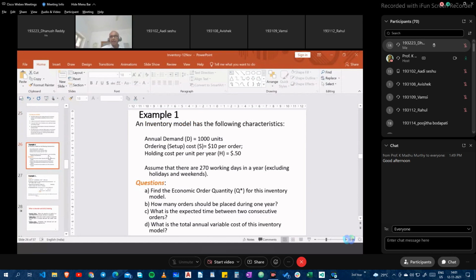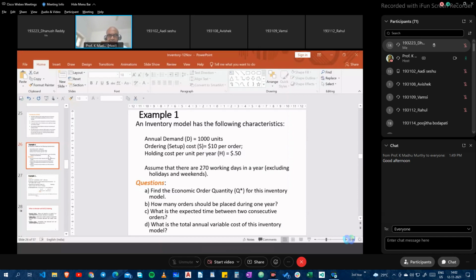Assume that there are 270 working days in a year, excluding holidays and weekends. We are required to calculate the economic order quantity, how many orders should be placed during one year, what is the expected time between two consecutive orders, and what is the total annual variable cost of this inventory model.